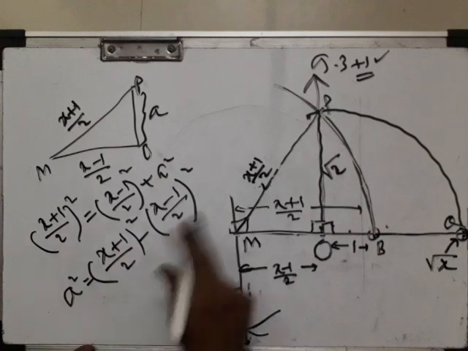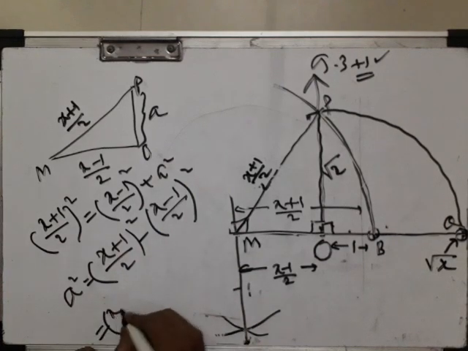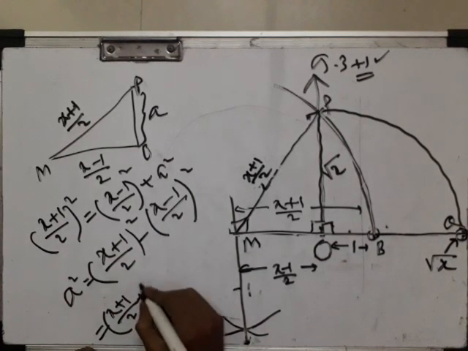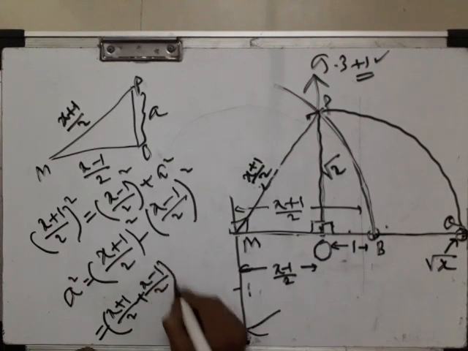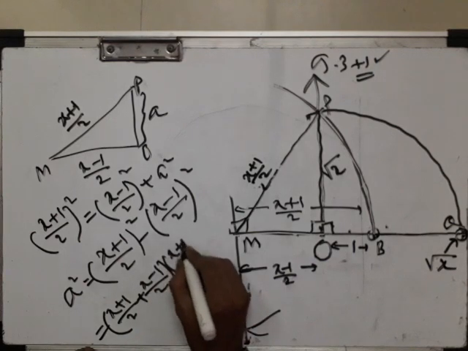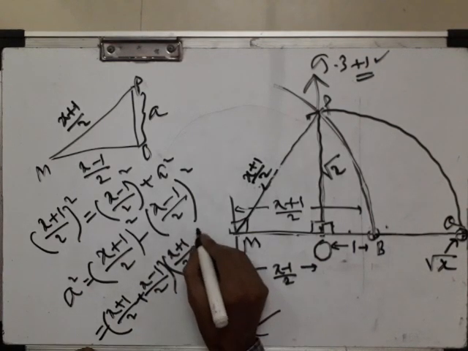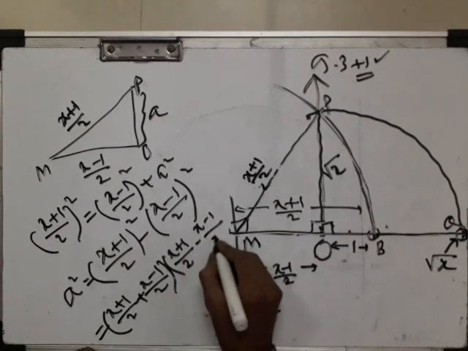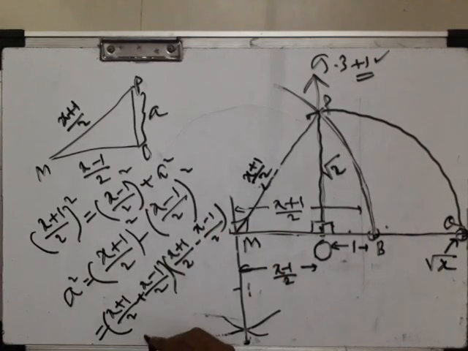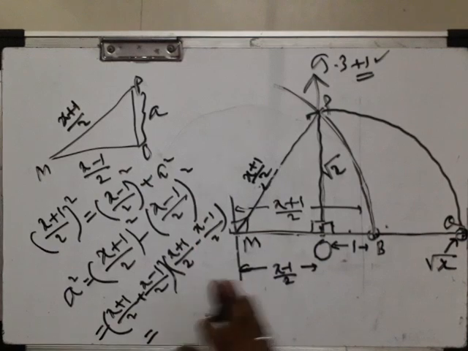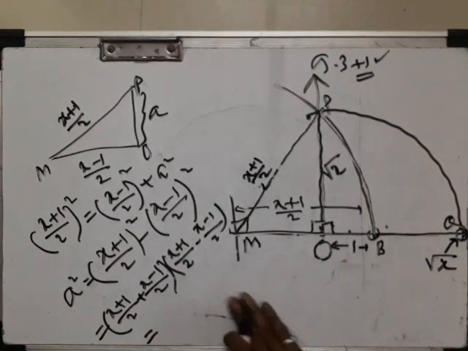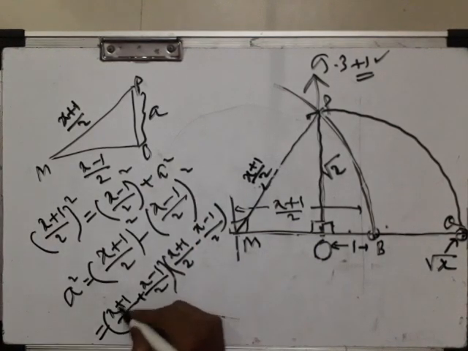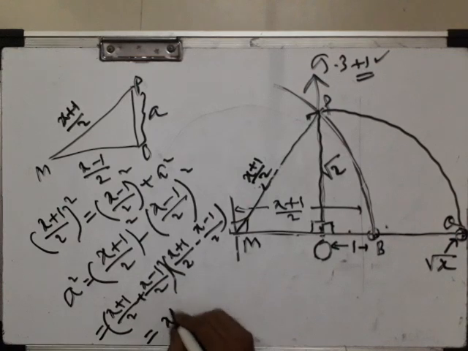Apply the identity (a plus b)(a minus b). Take the LCM here. We don't have space, so we are doing it in short. LCM is 2, so the 1s get cancelled, 2x/2 means x.